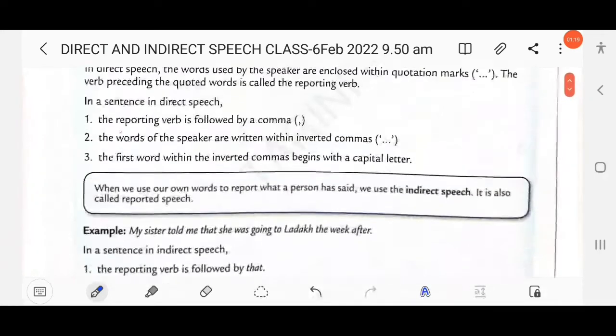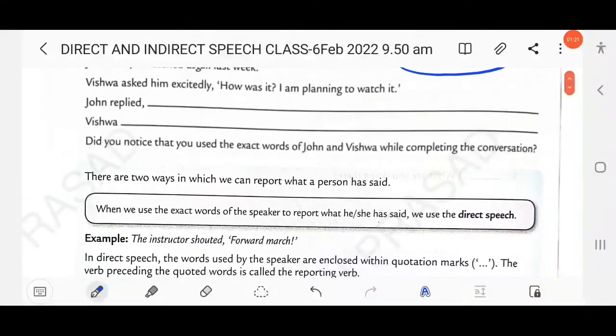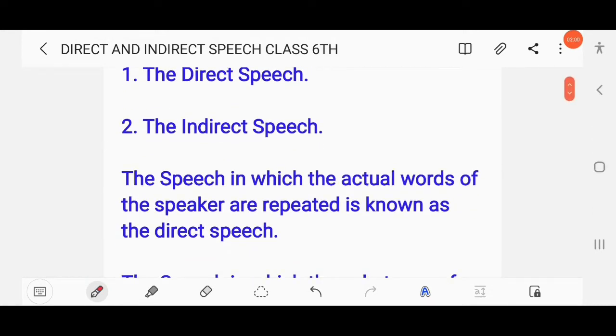Did you notice that you used the exact words of John and Vishwa while completing the conversation? That means in two ways we can express our thoughts to others: first in a direct way and second in an indirect way. So what is direct speech? The speech in which the actual words of the speaker are repeated is known as direct speech. Suppose we take an example.